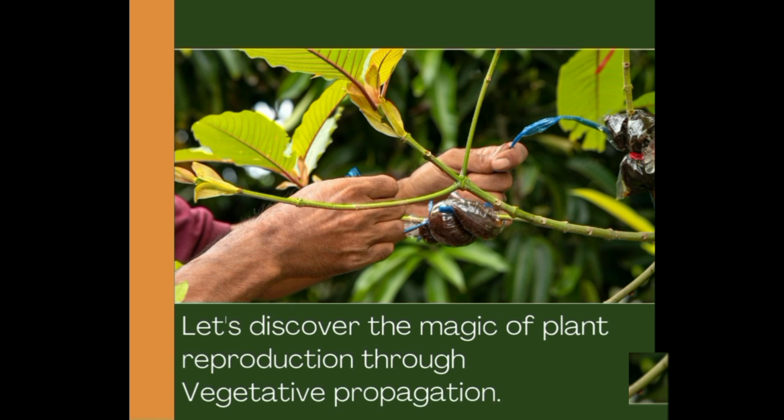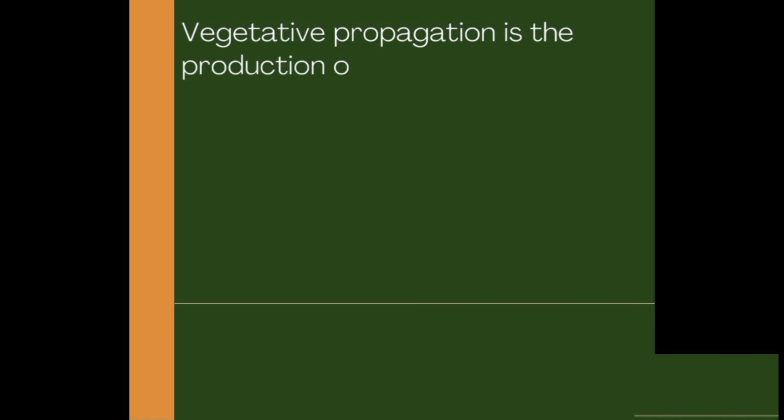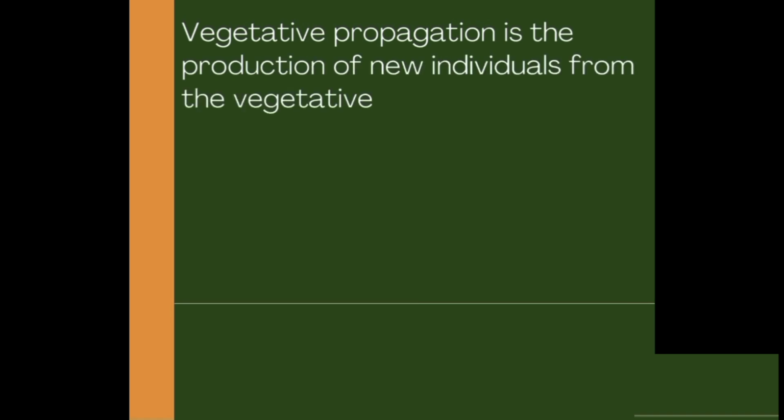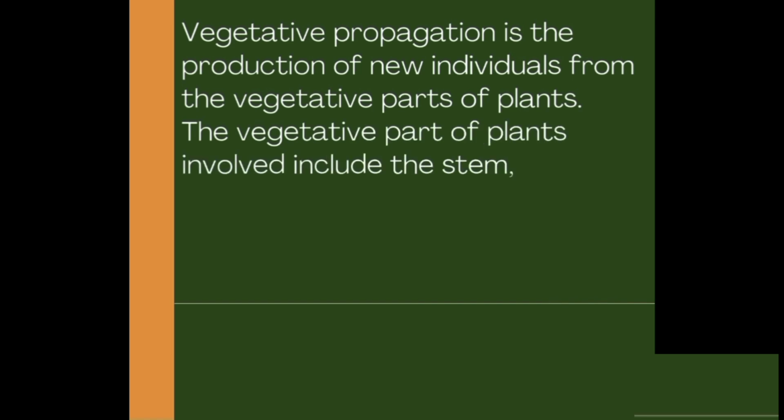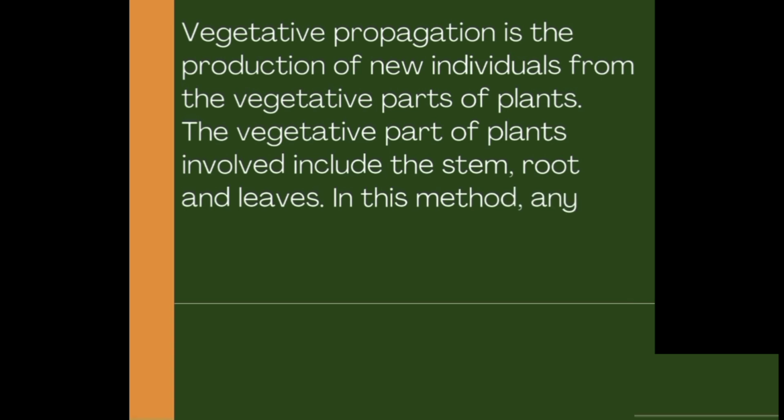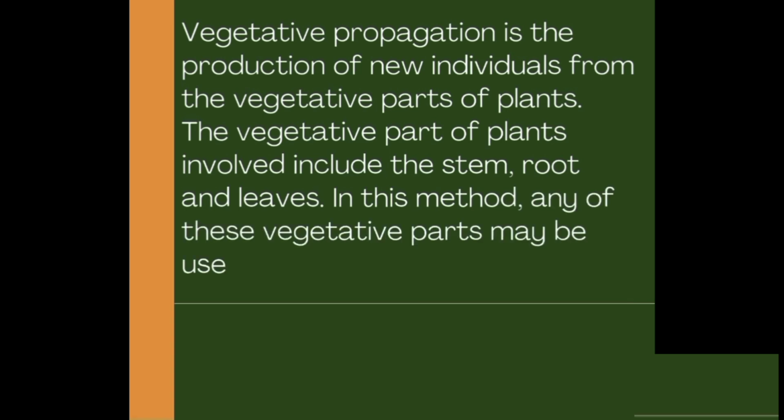Vegetative propagation is the production of new individuals from the vegetative part of the parent plant. The vegetative parts of plants involved include the stem, roots, and the leaves. These vegetative parts can be planted under favorable conditions to form a new plant. This method could be natural or artificial vegetative propagation. Natural vegetative propagation involves the use of natural parts of the plant such as the roots, stem, and the leaves to propagate a new plant.